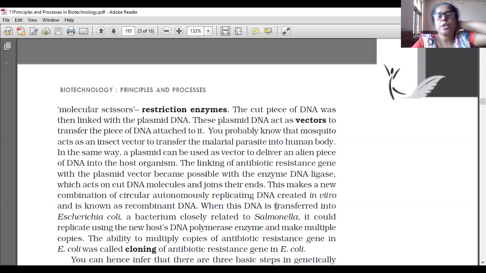The linking of the antibiotic resistance gene with the plasmid vector became possible with the enzyme DNA ligase, which acts on cut DNA molecules and joins their ends. This makes a new combination of circular, autonomously replicating DNA created in vitro, known as recombinant DNA. When this DNA is transferred into Escherichia coli, a bacterium closely related to Salmonella, it could replicate using the new host's DNA polymerase enzyme.